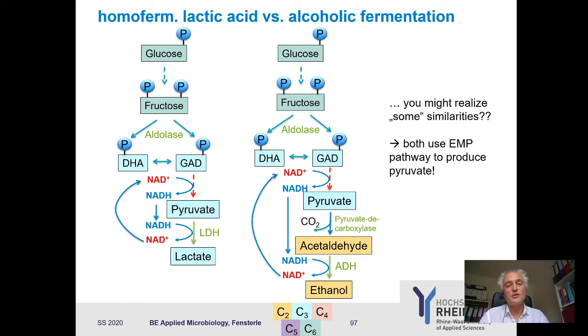In the case of alcoholic fermentation, you just have an additional decarboxylation step to produce acetaldehyde, and then you can produce ethanol by just using the aldehyde group as an electron acceptor. That's it. They are quite similar and they use the same pathway above.